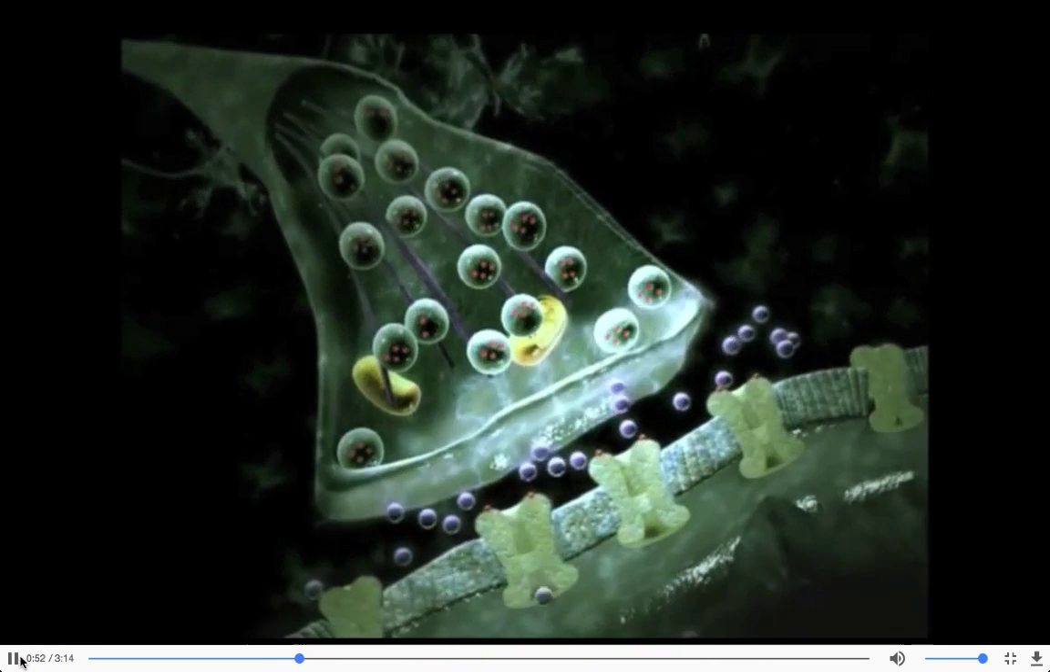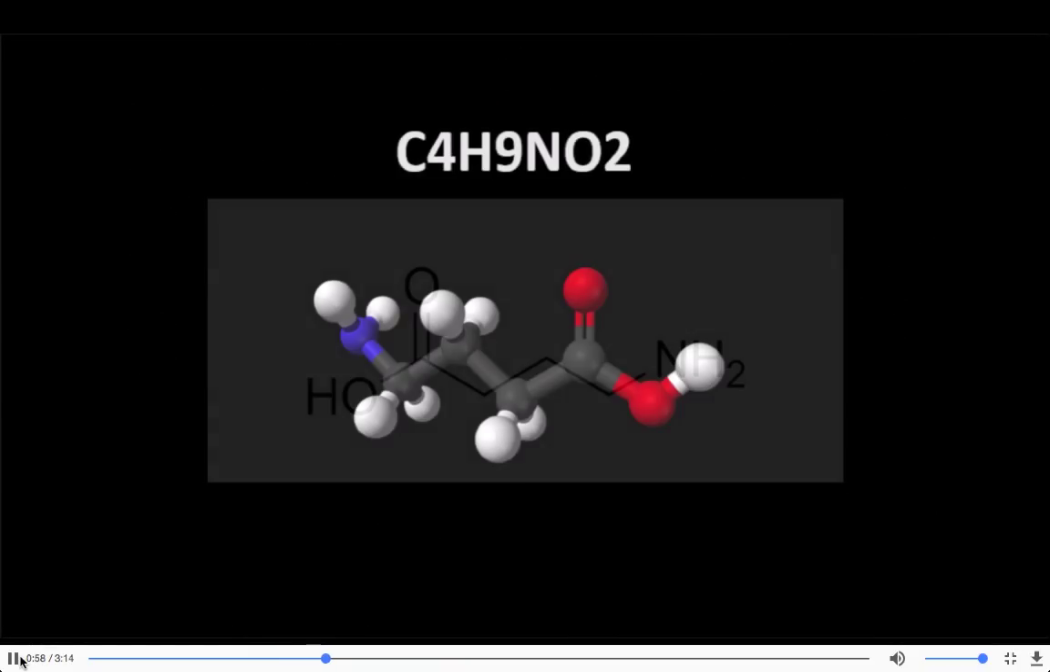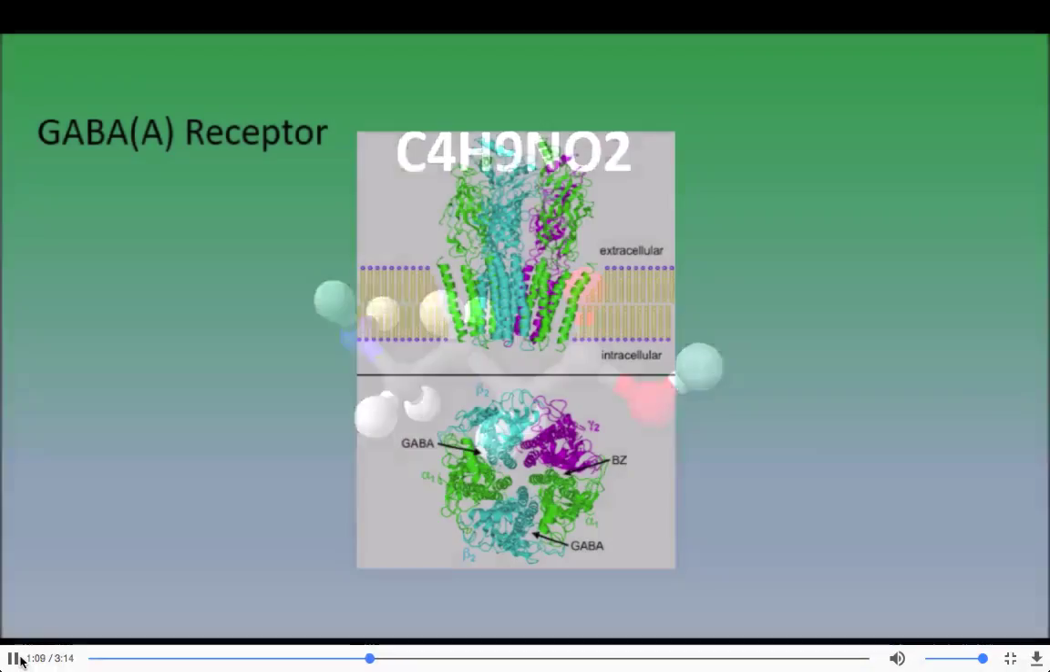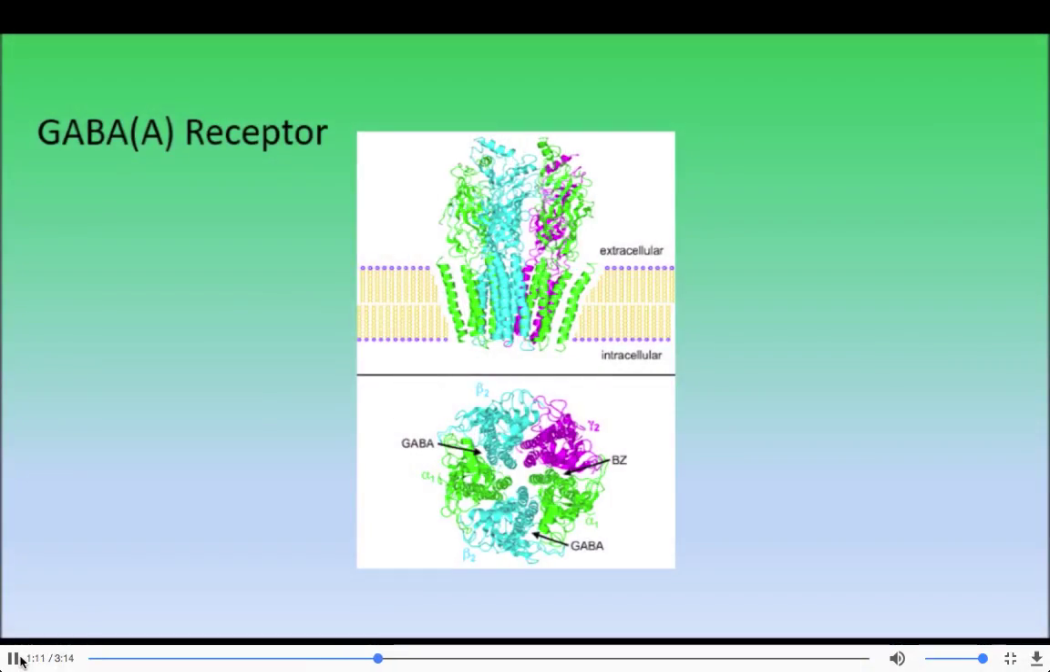GABA is the chief inhibitory neurotransmitter in the brain and has a calming effect on the central nervous system. Its chemical formula is C4H9NO2. GABA is an amino acid neurotransmitter because it is structurally an amino acid but has an inhibitory action in neurons. The GABA-A receptor is split up into 5 different subunit proteins that receive several different chemical signals such as GABA, benzodiazepine, neurosteroids, barbiturates, and several others.